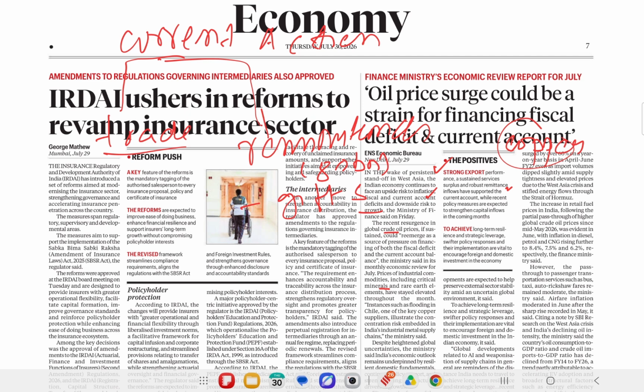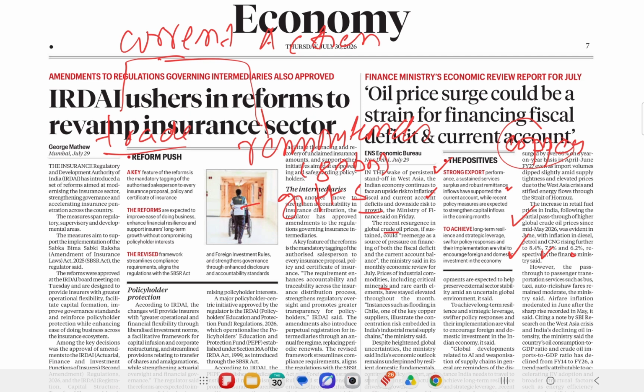Okay, now the report further says that even though there has been an increase in the prices of fuels like CNG, petrol and diesel, almost 8.4%, 7.5% and 6.2%, the overall impact on the consumer has been quite moderate.